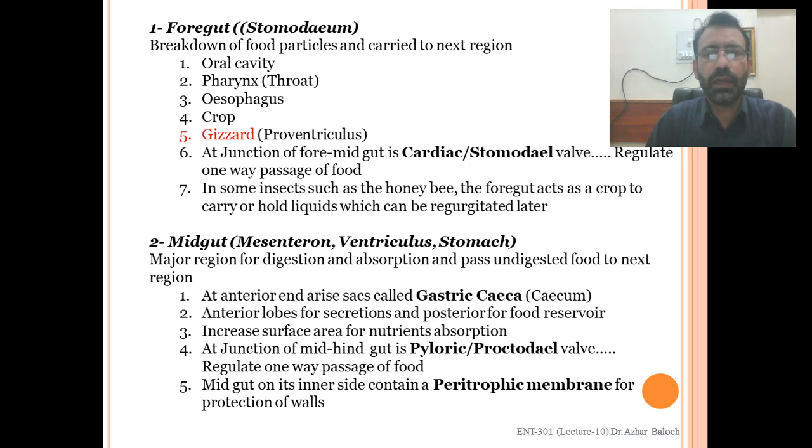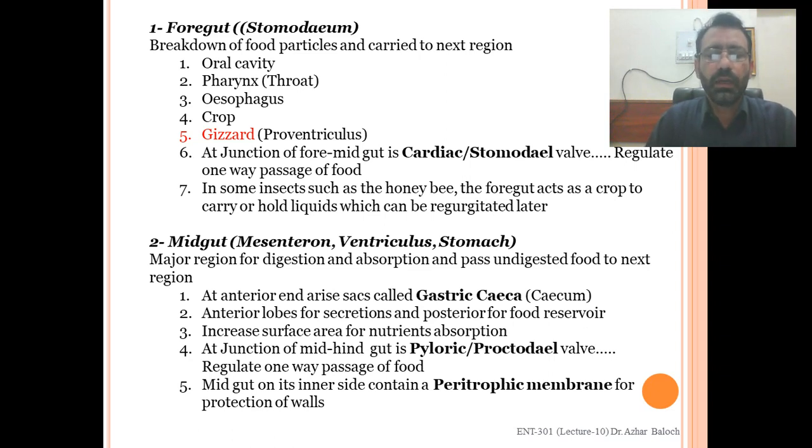At the anterior end arise sacs called gastric caecae, with anterior lobes for secretions and posterior lobes acting as food reservoirs.